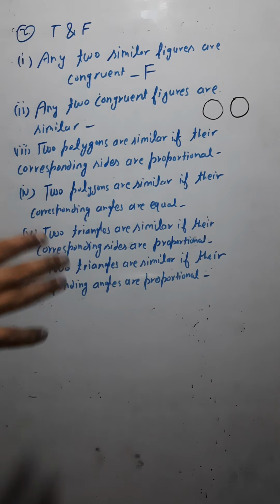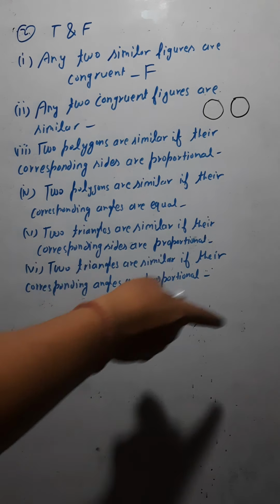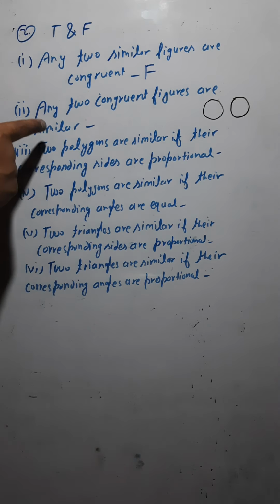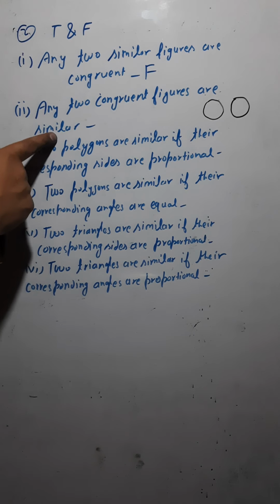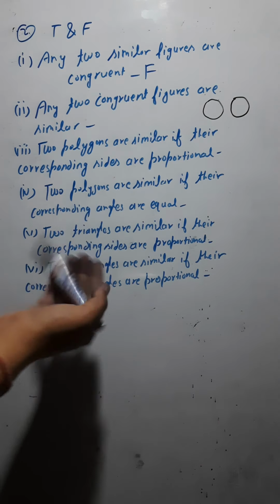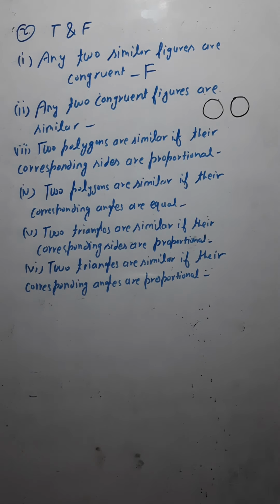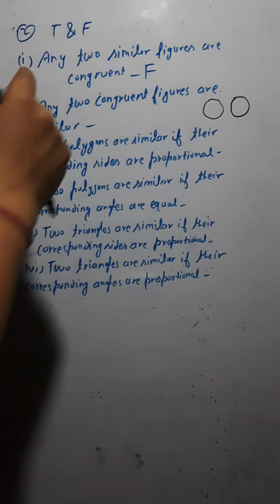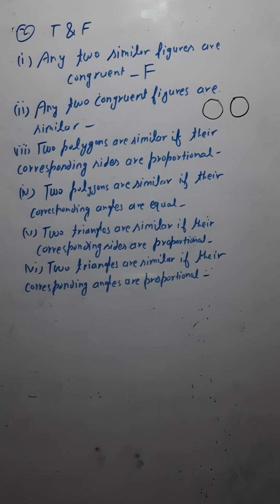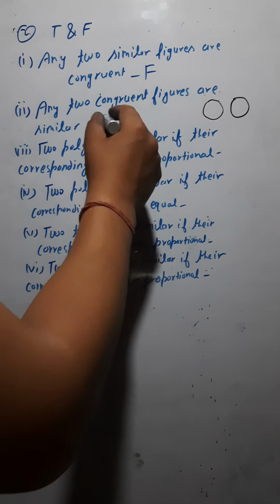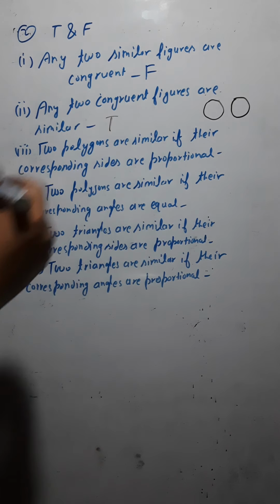So all the congruent figures, you take any congruent figures, they are similar also, because they are following the condition for similarity. What is the condition for similarity? The condition is that their shape should be the same. In all the congruent figures, you have the same shape as well as the same size. So the congruent figures are following the similarity condition. Hence any two congruent figures, if you are taking, they would be similar. So this would be the true statement.